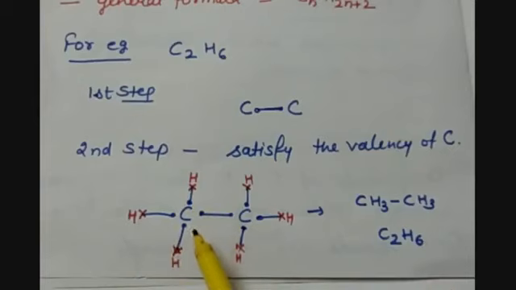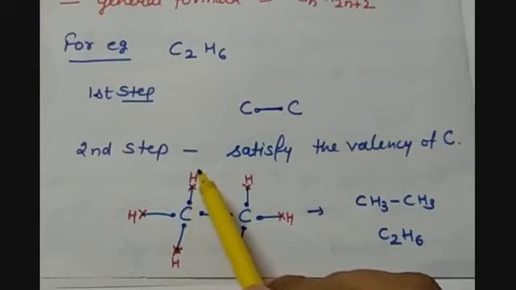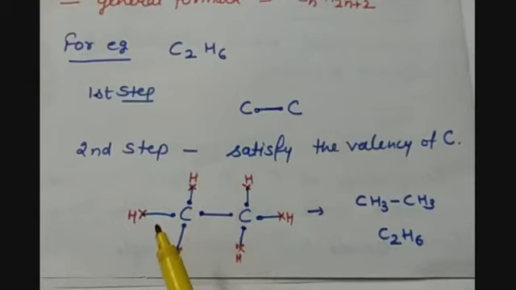Hence, this way carbon is completing its octet by satisfying its 4 valencies, and that too by making single bonds with the other carbon atom and also with the hydrogen atoms. So this way this molecule is satisfying its valencies.